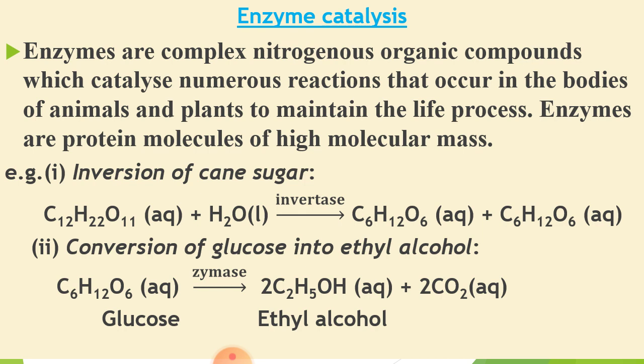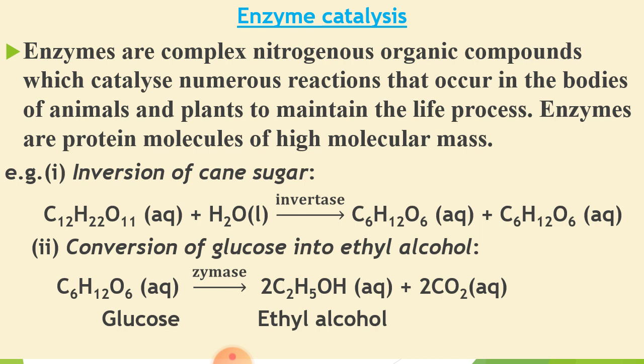If the suffix -ase is written, that indicates the enzymatic nature. That is, if maltose is written here, with the suffix -ose, it belongs to the carbohydrates. But if it is written as maltase, with the suffix -ase, it belongs to the enzymes. So you can easily differentiate between carbohydrates and enzymes by seeing the suffix -ase or -ose.